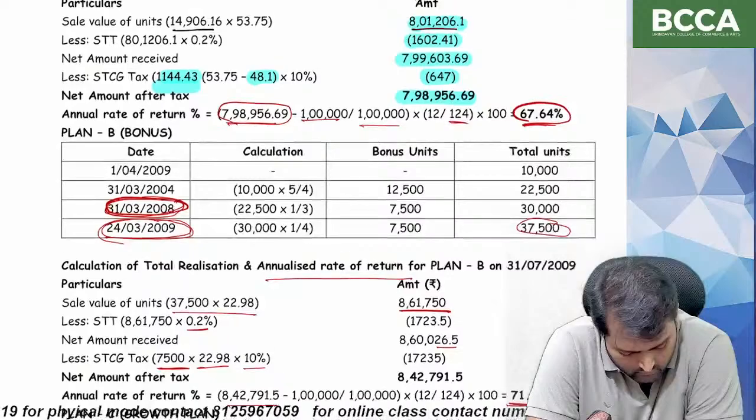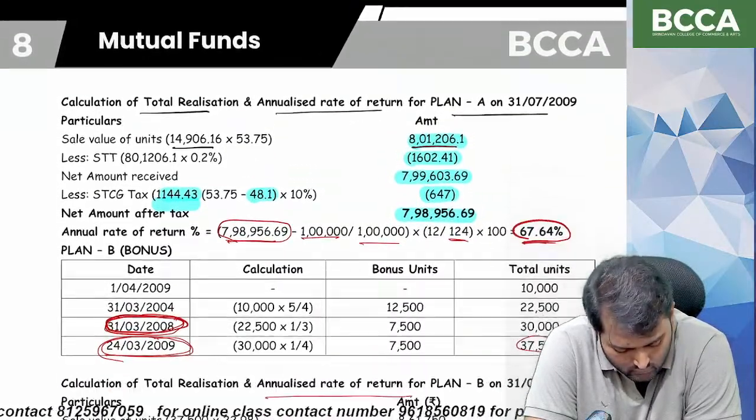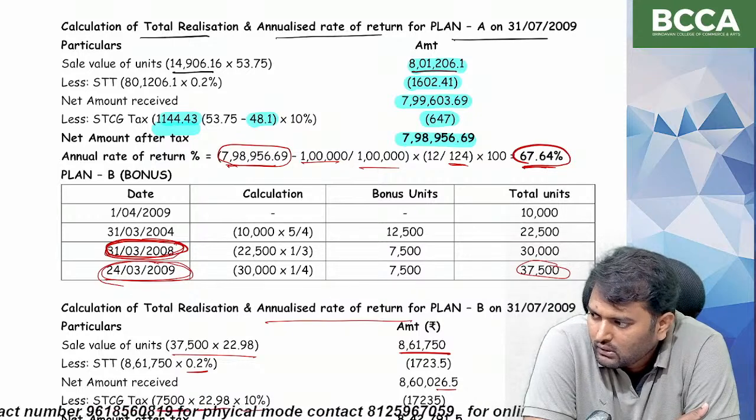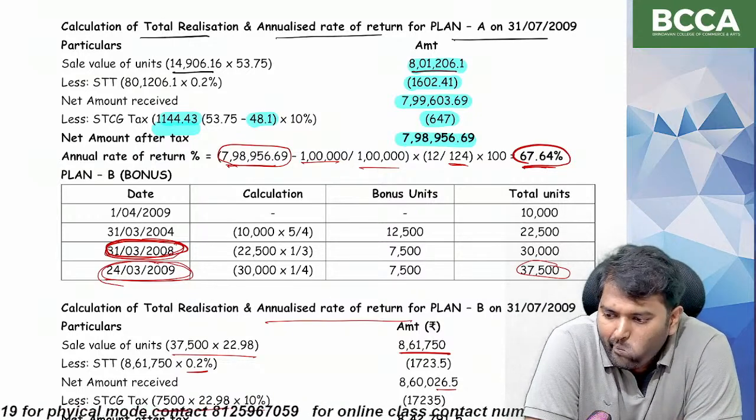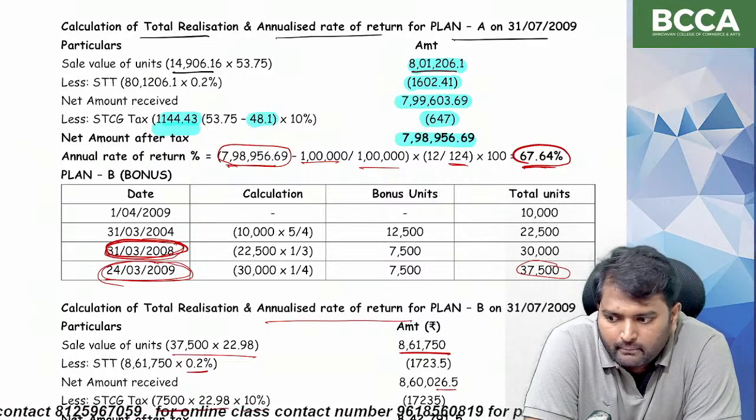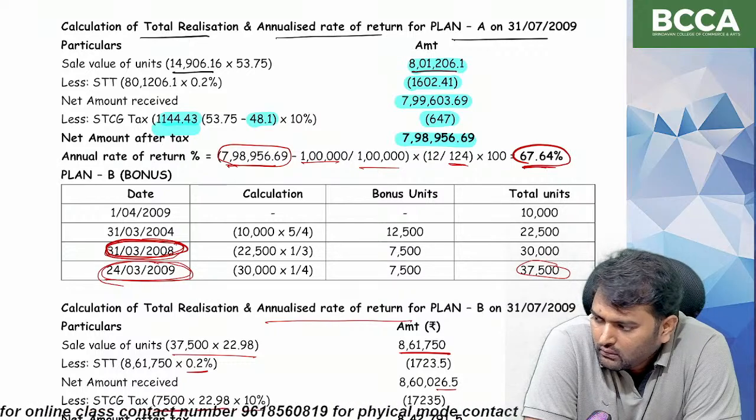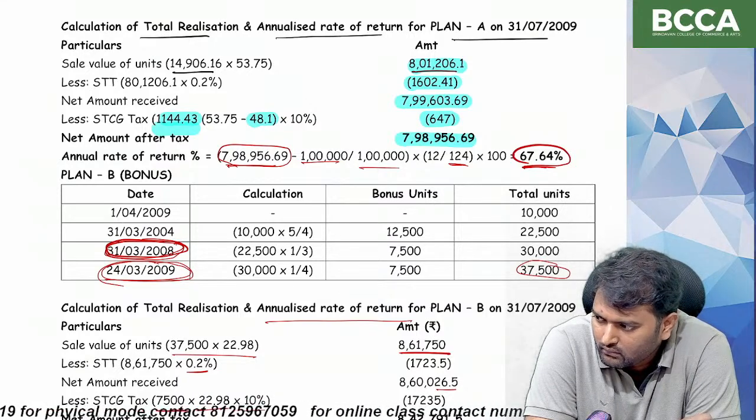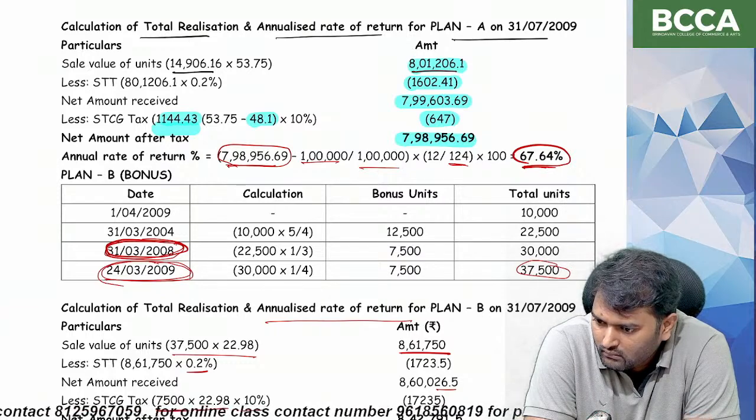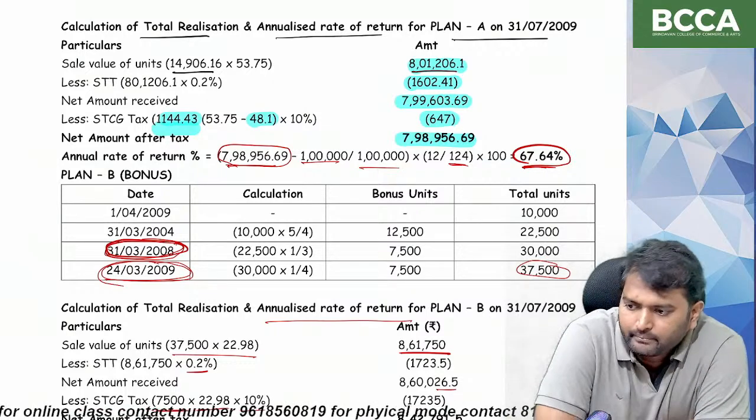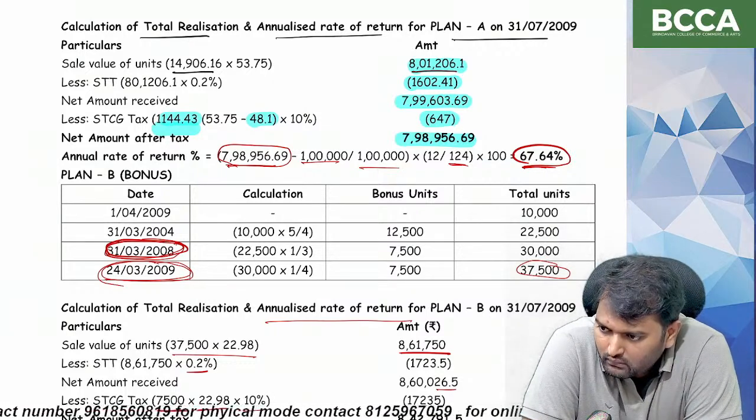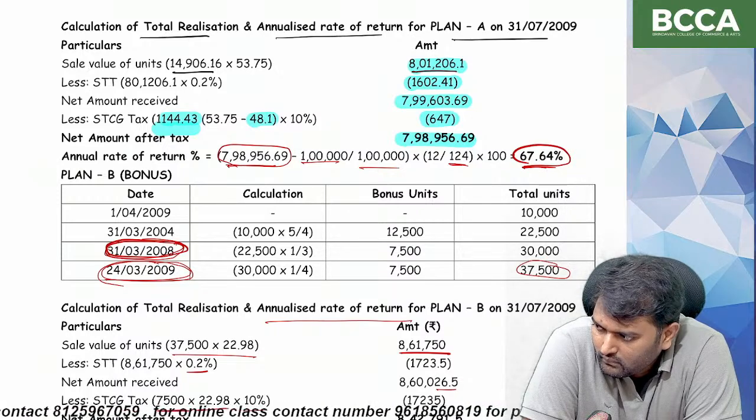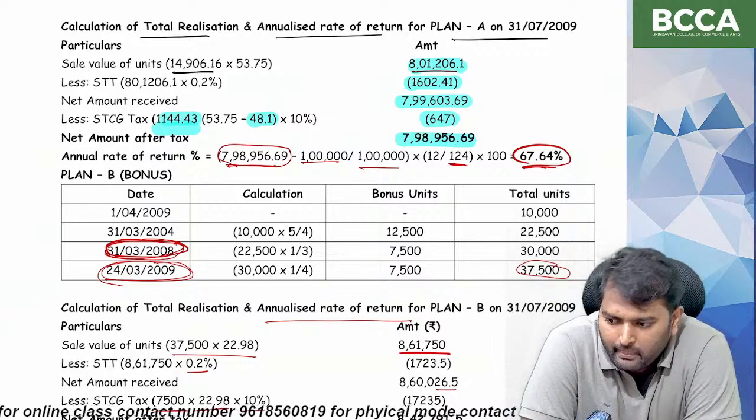First thing, annualized rate of return. Are you able to understand? Let me know. Jamuna V, Shilpa, okay.